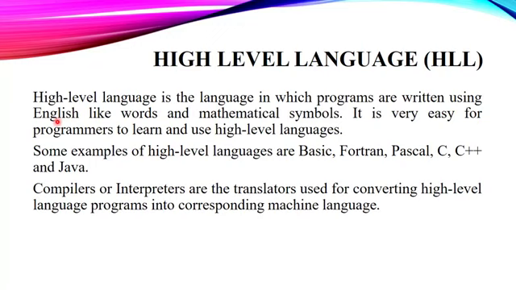Similarly, in our computer, when we write any high level language program, that program is not directly understood by the computer. Fine. So first we have to translate that program into low level code, and then only our computer will understand it. Fine. So compilers and interpreters are the translators used for converting high level language programs into the corresponding machine language.